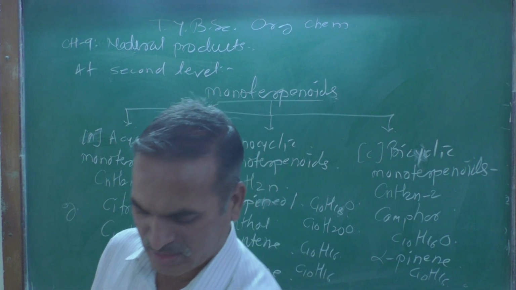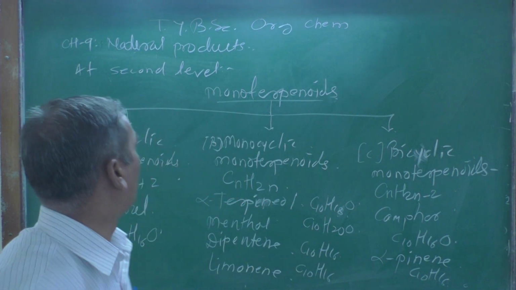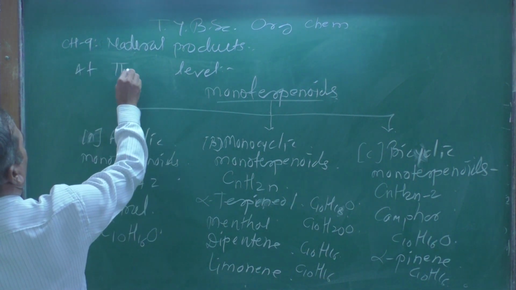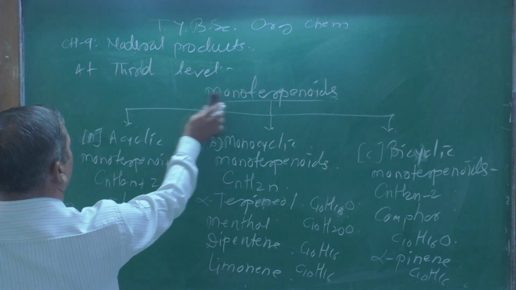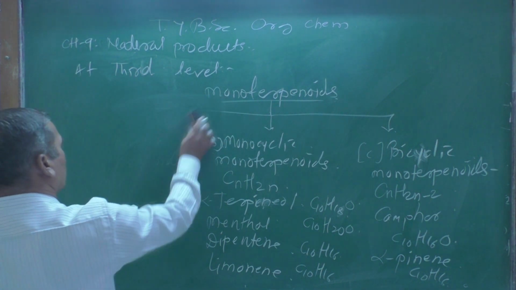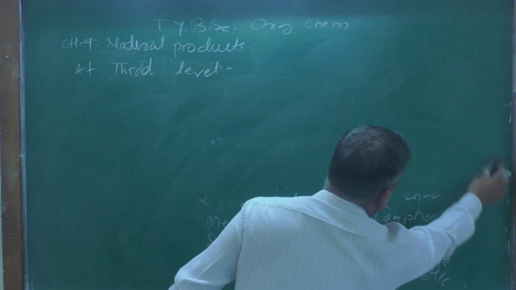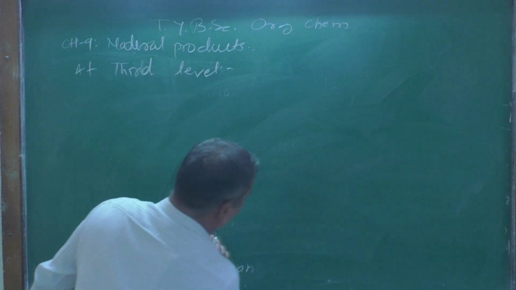Now let us look at another one, the third level. What will be the classification on the basis of the third level, that we are going to discuss right now.